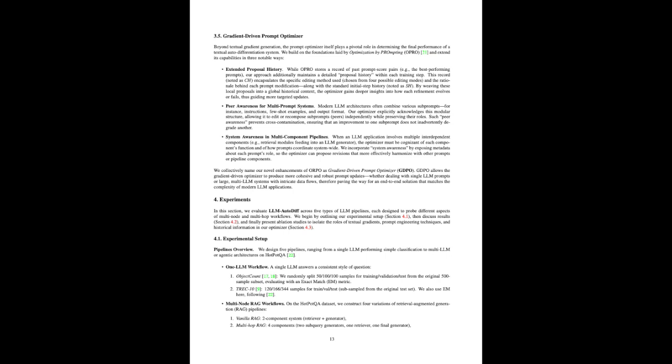What makes this particular optimizer so special? Well, one of the key features is its ability to learn from experience. It keeps a record of past prompt revisions, noting which ones led to improvements and which ones didn't. This proposal history allows the optimizer to avoid repeating mistakes and to favor strategies that have proven successful in the past. It's like the optimizer is building up its own intuition about what works and what doesn't.